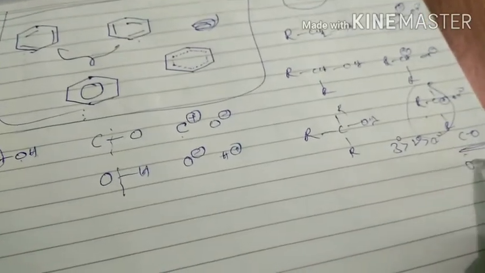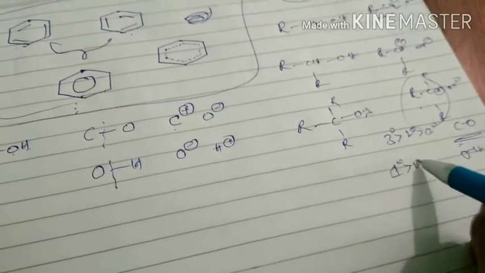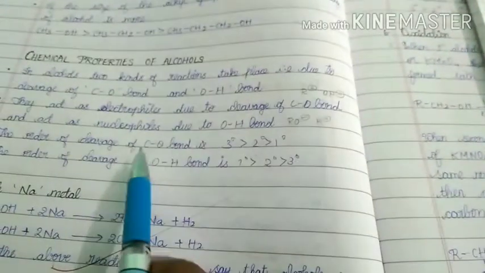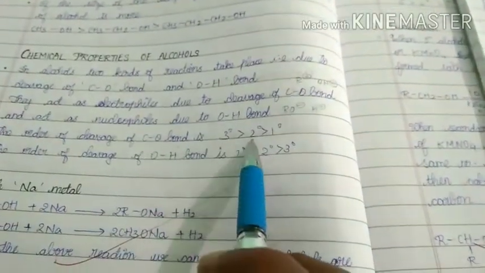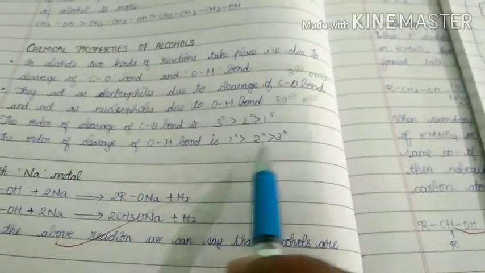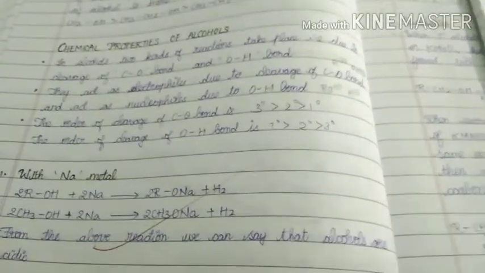But in case of the O-H bond, primary greater than secondary greater than tertiary because of hydrogen bond formation. I told that point in physical properties. So in case of the C-O bond, the order is tertiary greater than secondary greater than primary. In case of the O-H bond, the order is primary greater than secondary greater than tertiary.